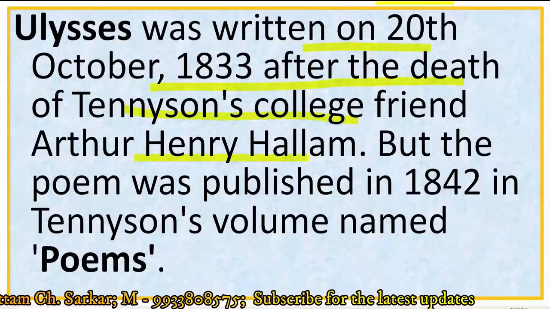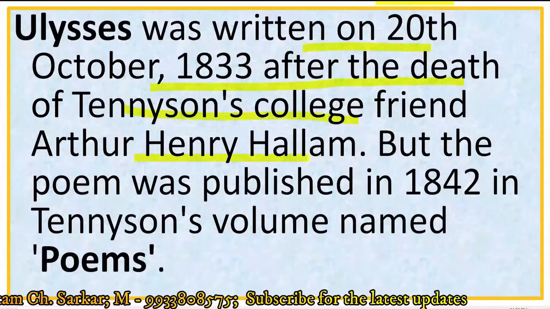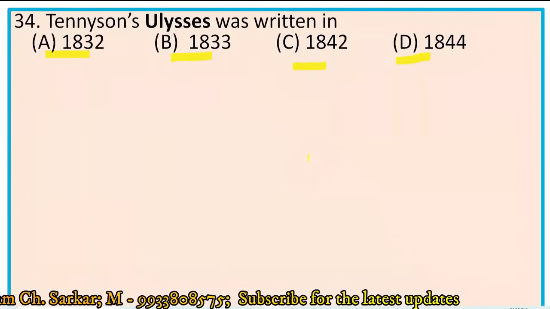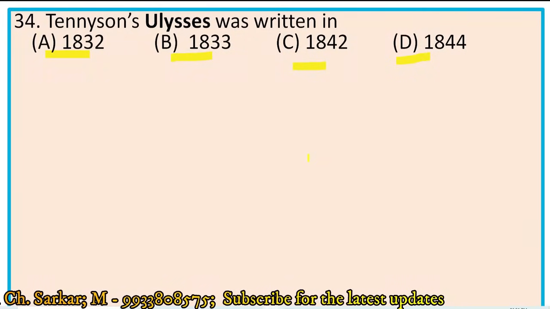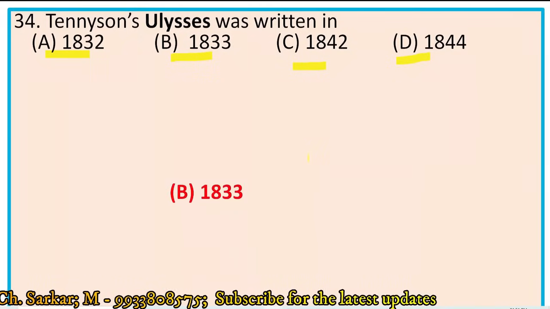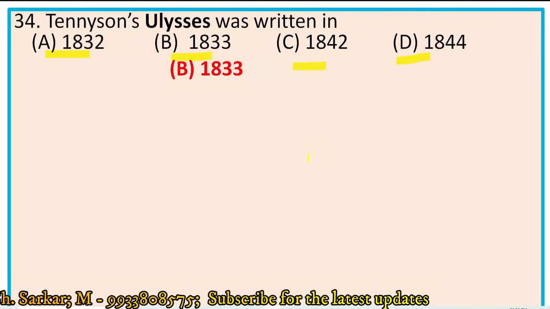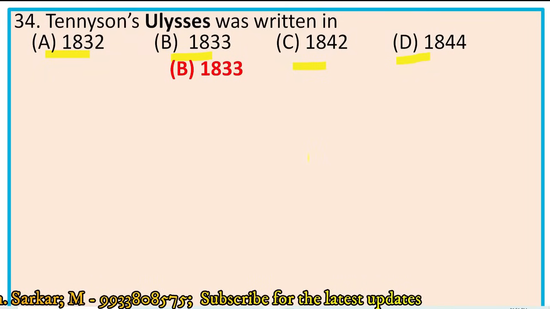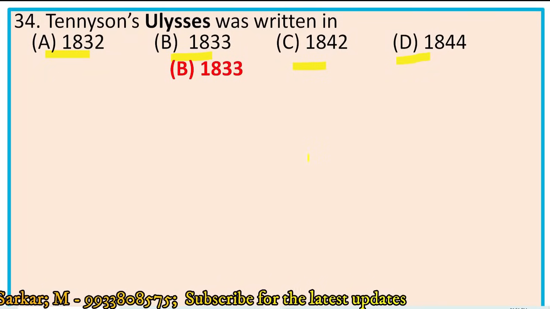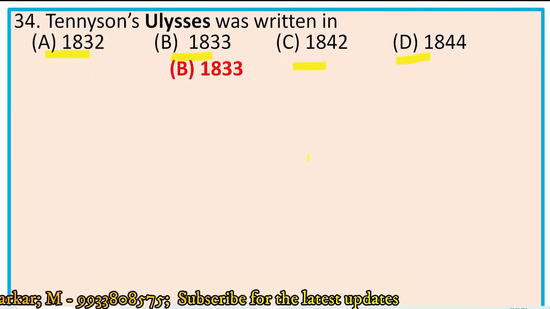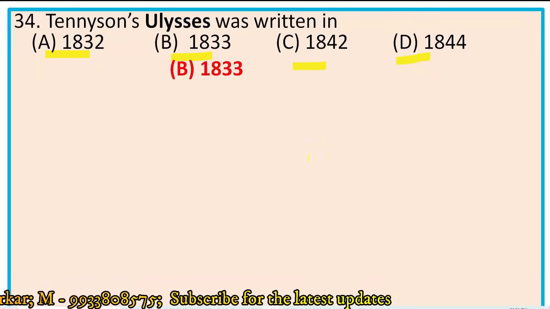So the occasion of the poem is the death of Arthur Henry Hallam, and he died in 1833. So the right option is B, 1833. And through this poem, Tennyson tries to seek consolation through the classical figure Ulysses or Odysseus. So the right option is B.